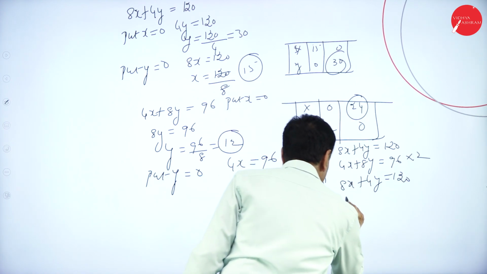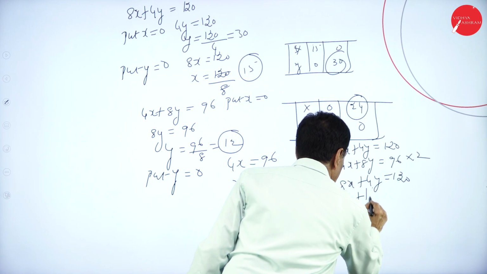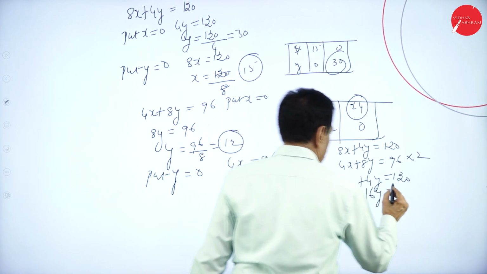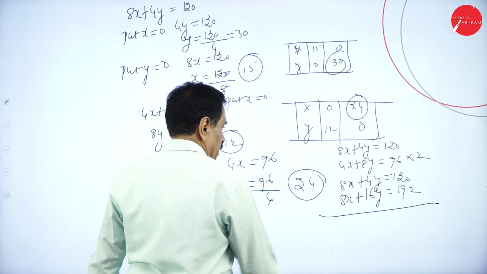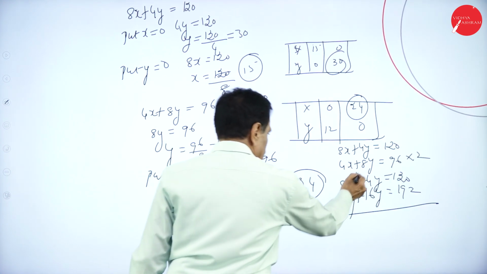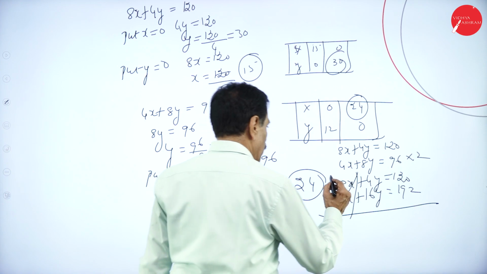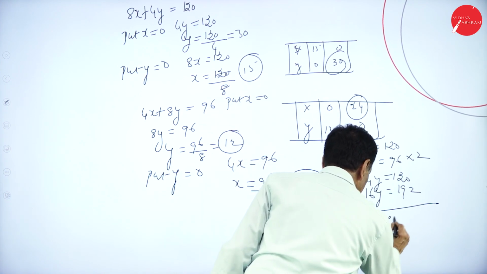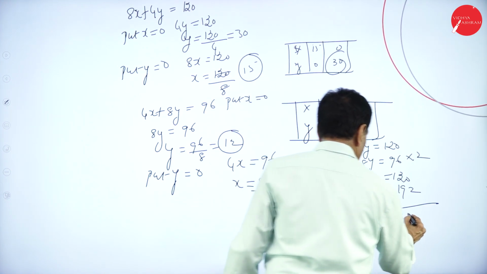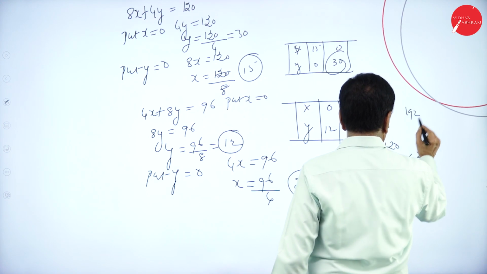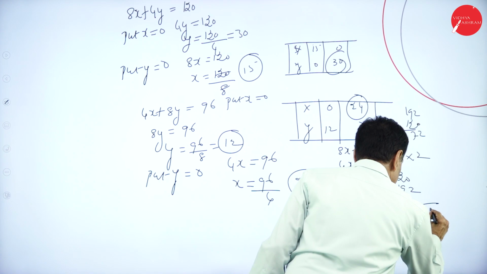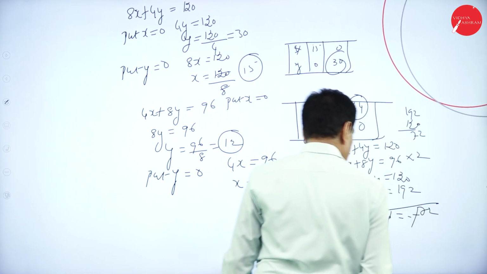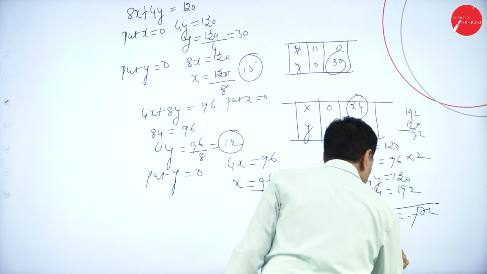This is 8x plus 16y is 192. Deduct, cancel this. Minus 12y is minus 72, 192 minus 120 is 72. So y is 6.